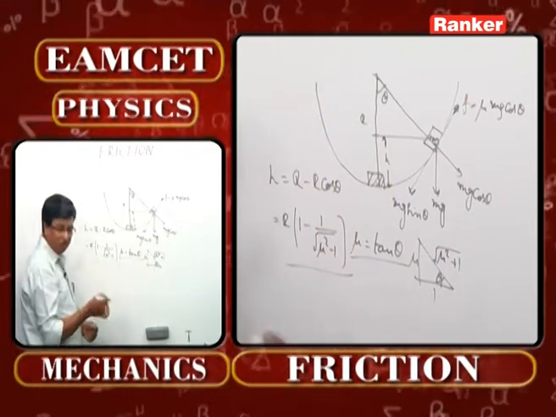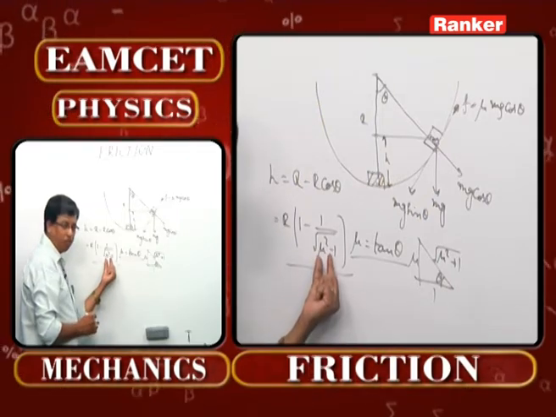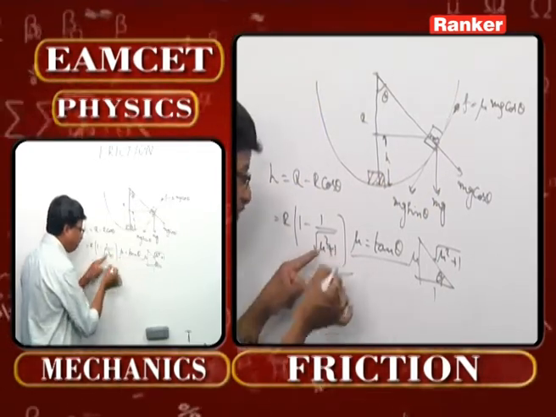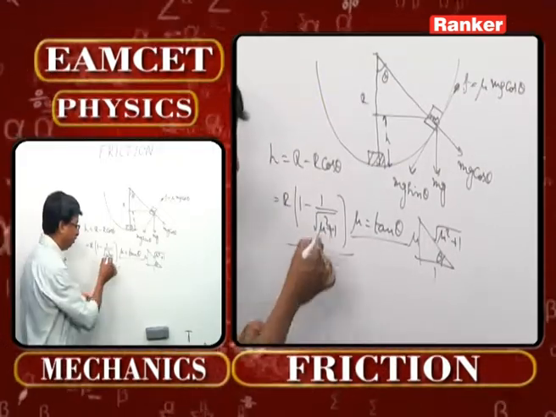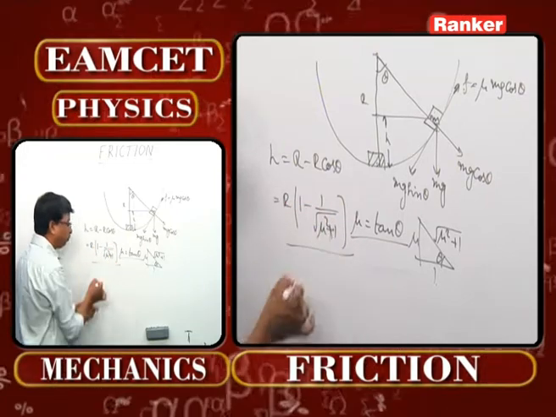What is mu given? You see here, root of 0.44. Now square this one up. 0.44. You people can understand straight away. 1 plus 0.44. This of course squaring up. You people can get directly this one. Now you will be getting the value of 1 minus 1 by root of mu square plus 1.